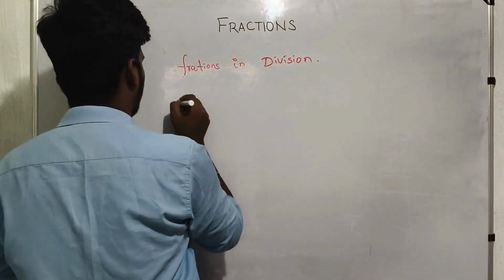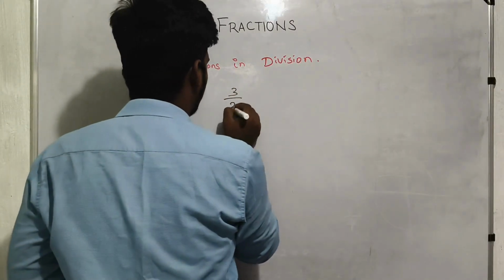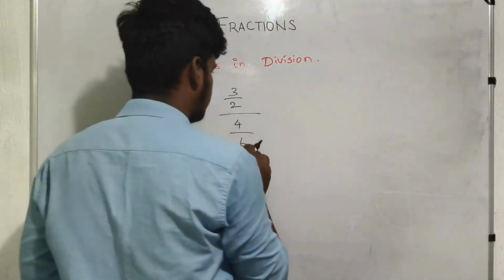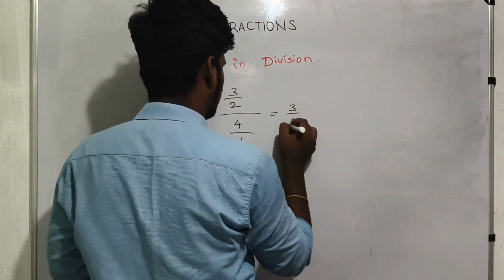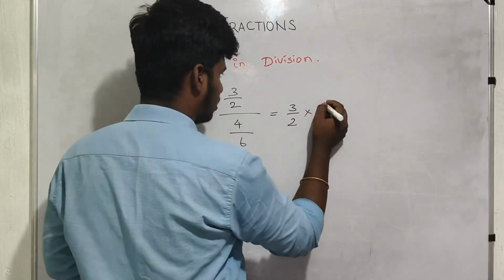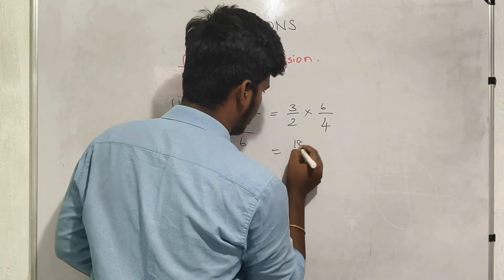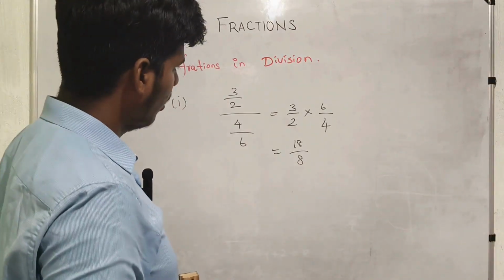In a similar way, we have to do a lot of problems. 3 by 2 divided by 4 by 6. So the next step is 3 by 2. Write this 6 in the numerator, this 4 in the denominator. So this is 18 and this is 8. Okay.